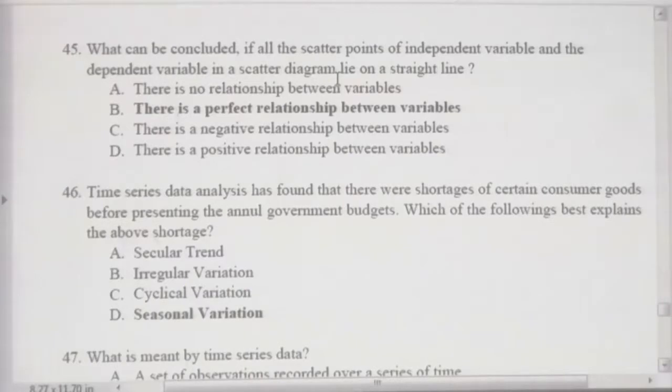Correlation means how two sets of data behave. When one set of data changes, how will the other set of data change, right? When one set of data increases by 10%, if the other set of data also increases by 10%, it is a perfect relationship, perfect positive relationship.